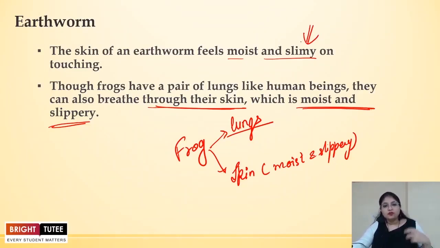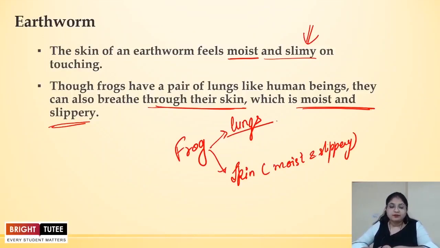Also, you must have seen that when it is raining, only then the earthworms come out. The reason for that is that the water present in the environment helps in the survival of the earthworm. If it is too sunny and really hot, what will happen? The moisture will be removed from its skin and the earthworm will die. That's the reason why during the rainy season you'll be able to see a lot of earthworms around. So in this way we see how other organisms also breathe in different ways. In insects, there is the tracheal system, and earthworm and frog have moist skin, which helps in the exchange of gases.